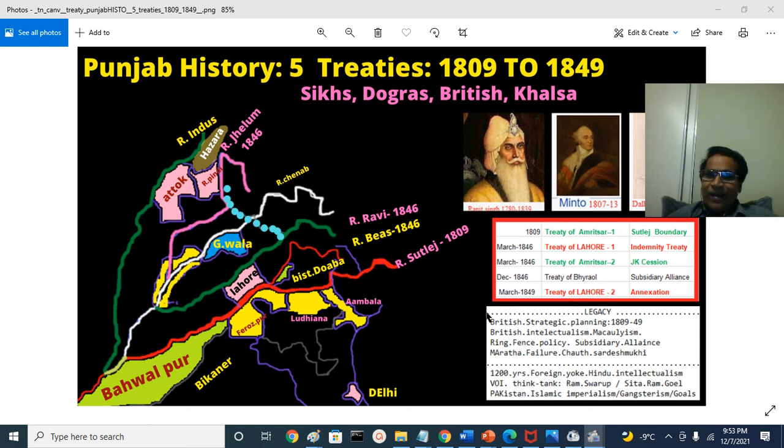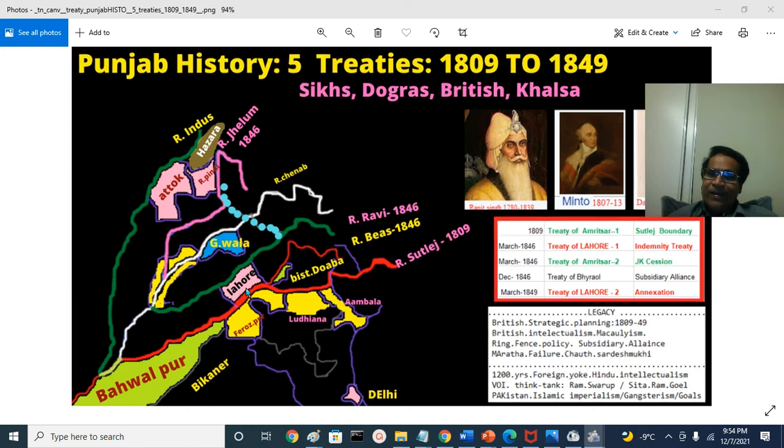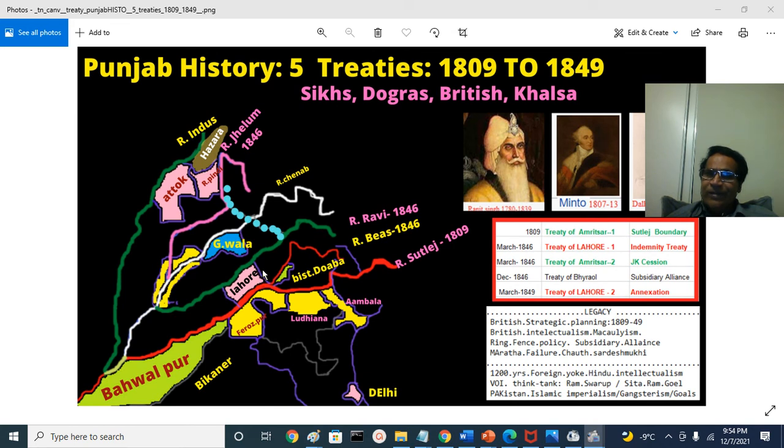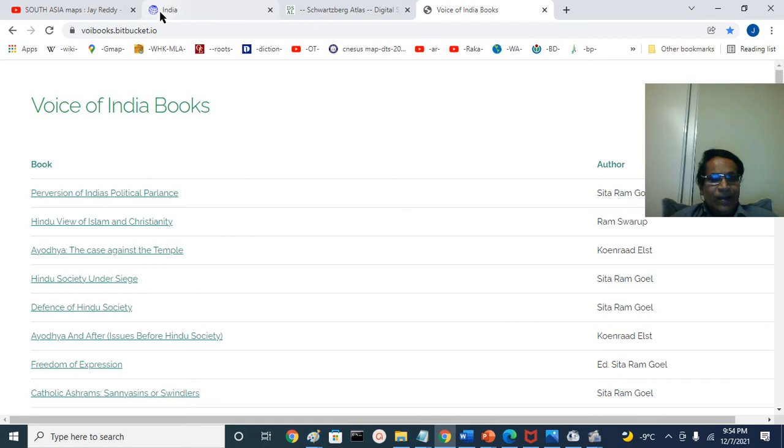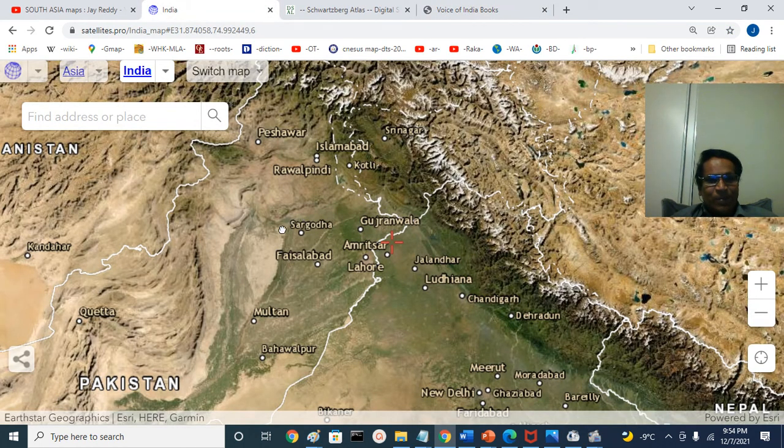And 3 years later, war again broke out, and the final treaty, the Lahore-II Treaty, was signed, because it's a big treaty and annexation that has to be signed in Lahore. The first treaty in Amritsar is a border, and the first Lahore is the Indemnity Treaty, and next to that the second Amritsar is the secession of Jammu and Kashmir, and the Bhairowal Treaty is a preparation for final annexation, that is Lahore Treaty 2. So that is in a sense what it is, and you can see the fascinating Punjab again.